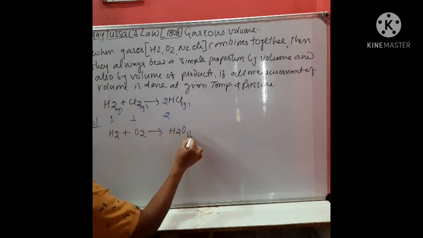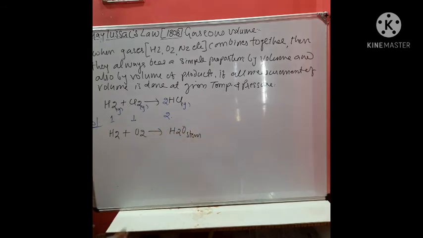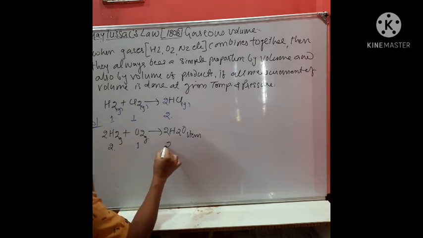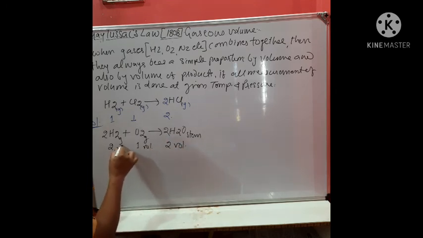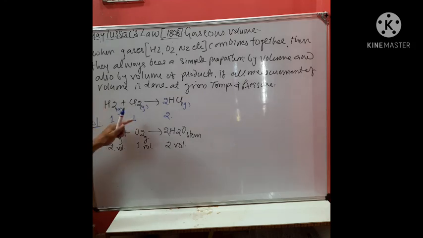Now this H2O is steam, which is again the gaseous form. So H2 is gas, O2 is gas, and here H2O. We have to balance it: 2H2 and 2H2O. Now its volume is 2, its volume will always be 1, and its volume will always be 2. So this is related to the volume of reactants and also the volume of the product.